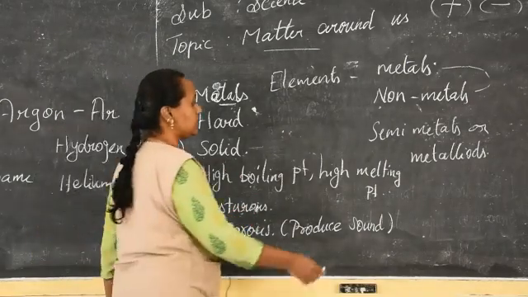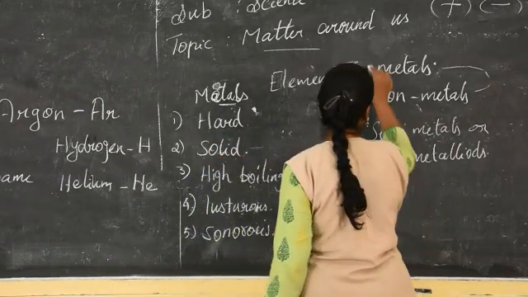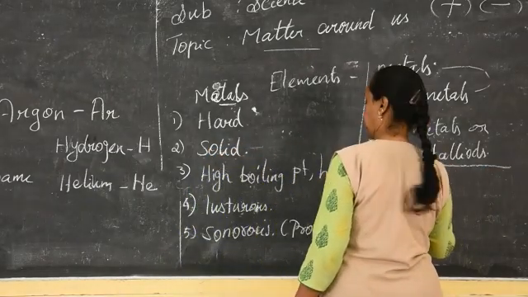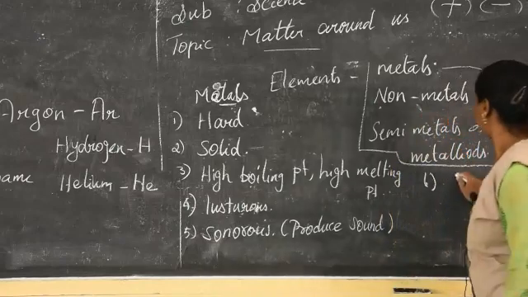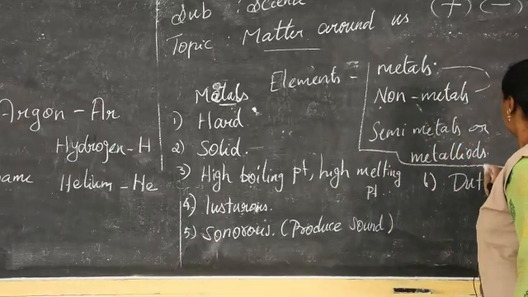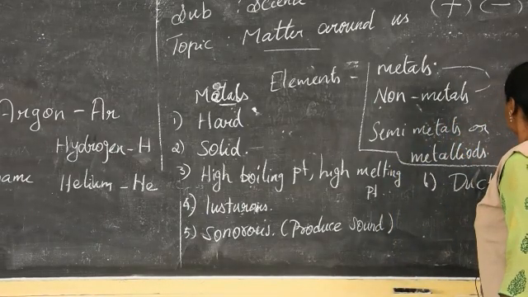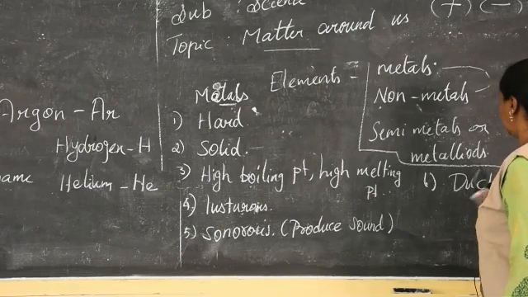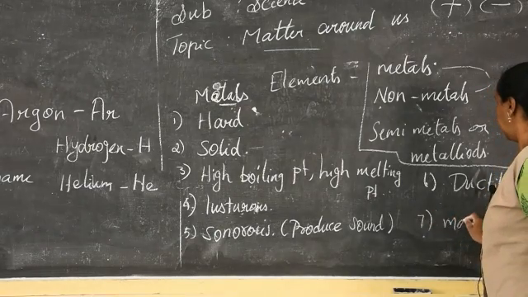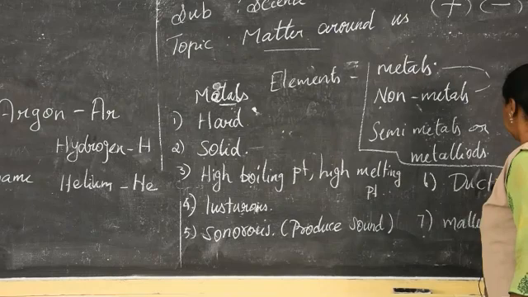And the next one is ductility and malleability.